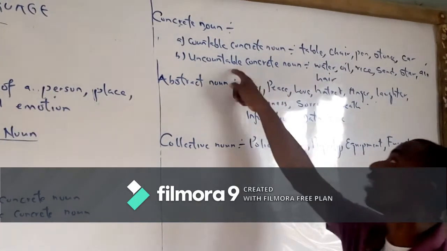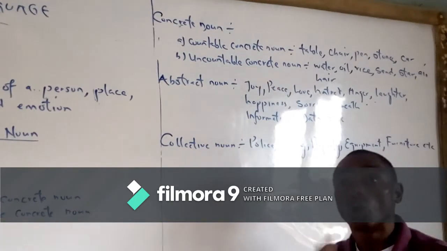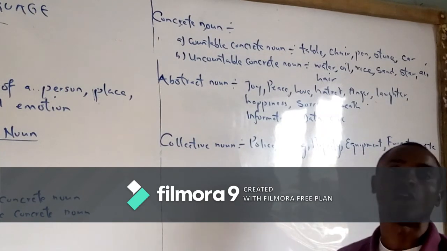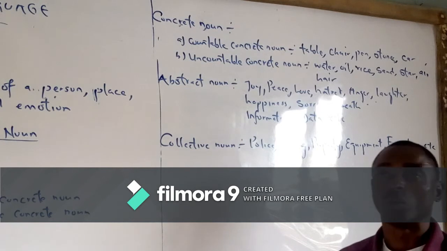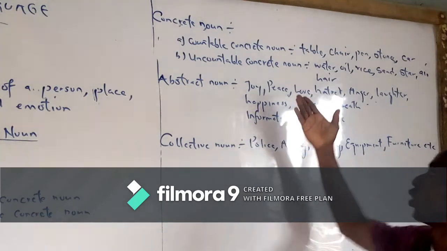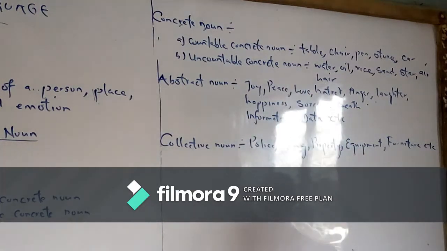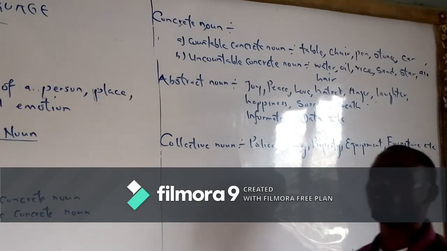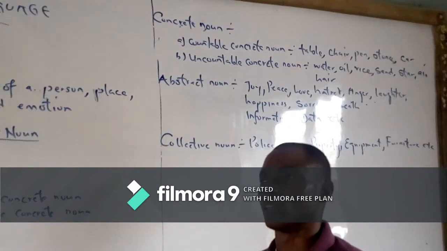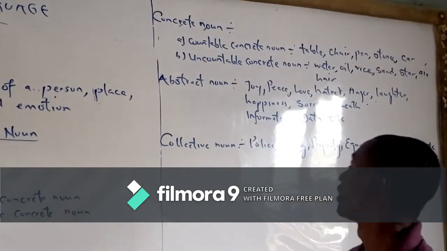We have uncountable concrete nouns. These are nouns we can see, we can touch, but we cannot count them. Examples of uncountable nouns are liquids, all liquids. You can see kerosene, petrol, oil, water. You can touch them, but you can't count them.